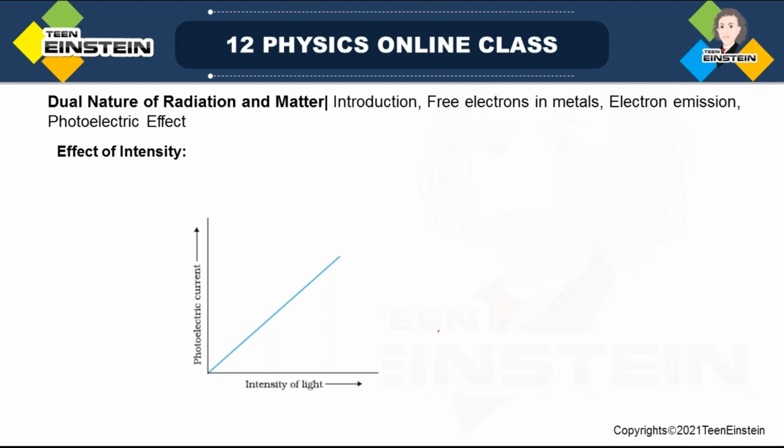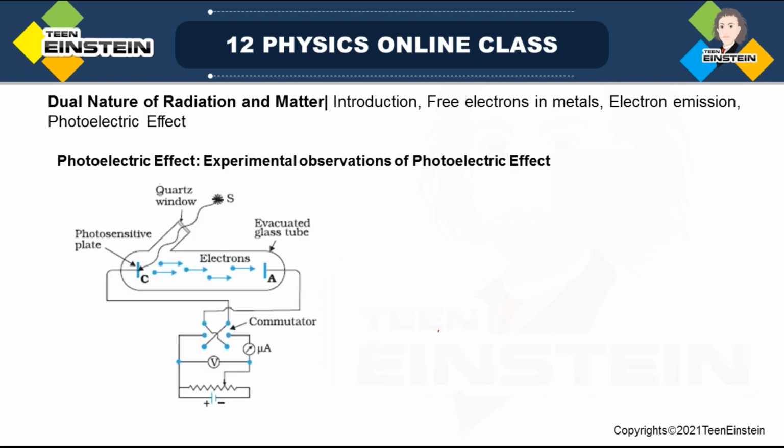How photoelectric current varies with intensity, frequency of the light, and the potential applied across the collector and emitter plate. We'll explain this experimental arrangement, as well as various observations, and how wave theory was unable to explain, but quantum particle theory, or the particle nature of electromagnetic radiation, can explain this photoelectric effect. We'll discuss in the next class.